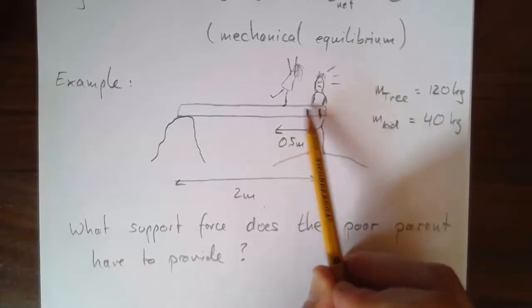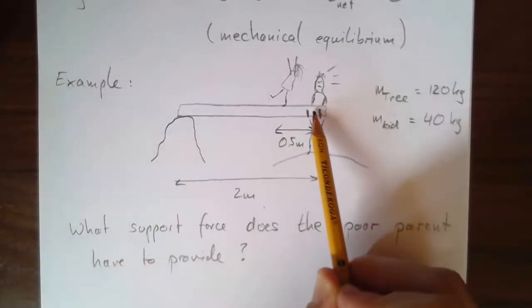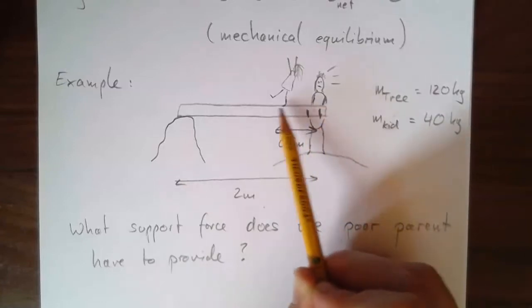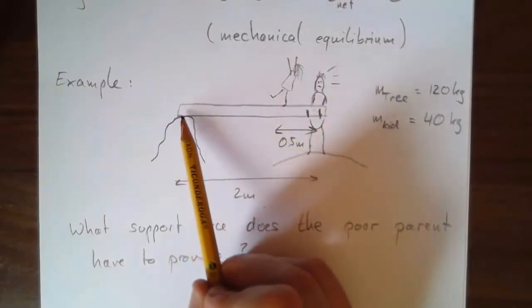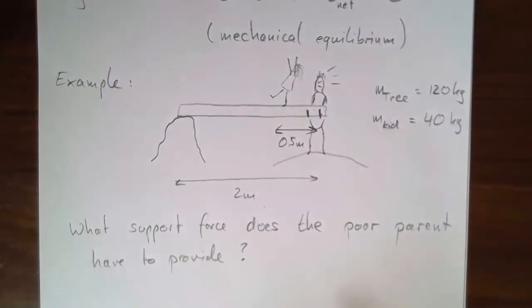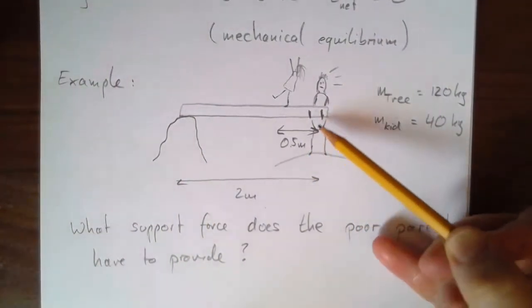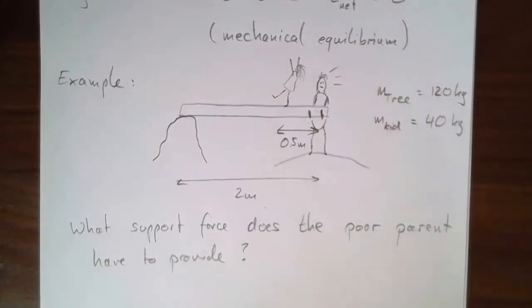I'm going to pretend all those forces are acting right at a single point. I don't really care that there are two hands here. I'm just going to treat this as a single point, and that the log is resting on the rock right at the end. So what force does this poor parent have to provide to hold up this heavy log? That's what I'm trying to calculate now.